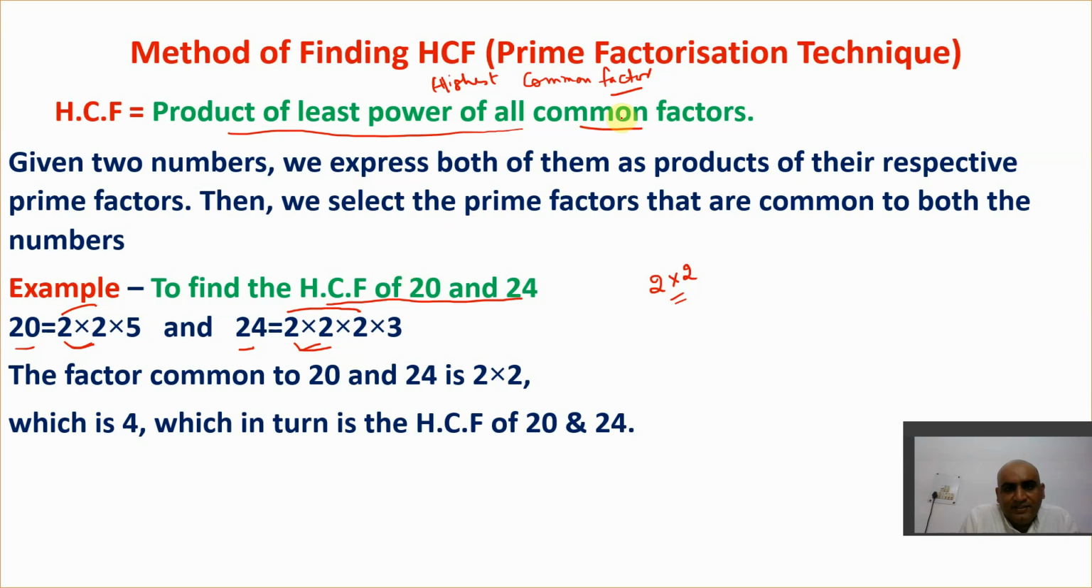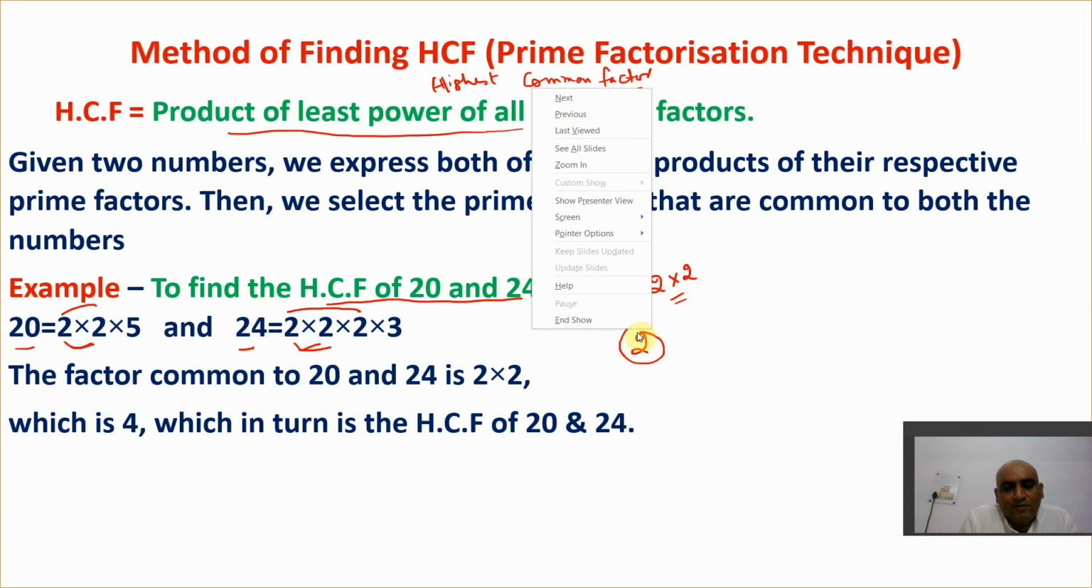As the statement says, we have to find the common factors. So first of all, the common factor here is what? The common factor is 2 here, and there is no other common factor because 5 is available in 20, but 5 is not available in 24. 3 is available in 24, but it is not available in 20. So we'll not count it. We have to take the common factor which is available in both, right? So first of all, we have outlined the common factor. Here 2 is a common factor.